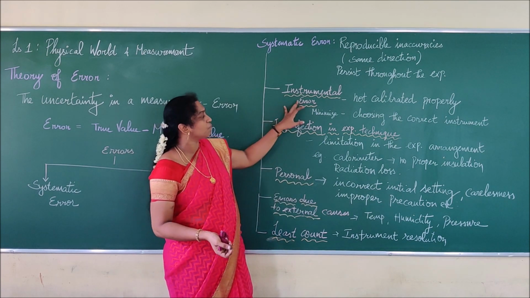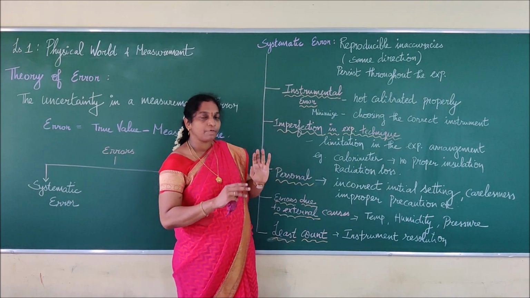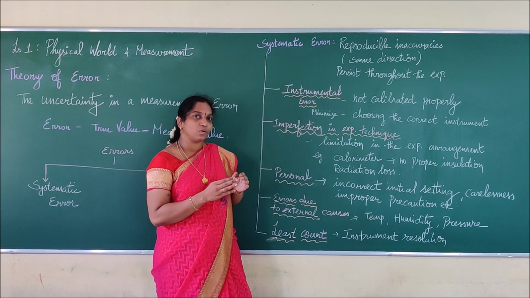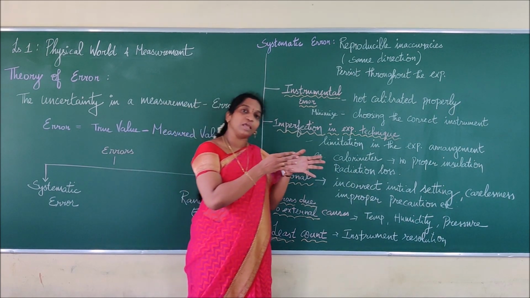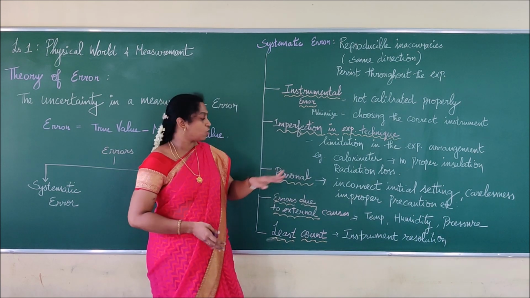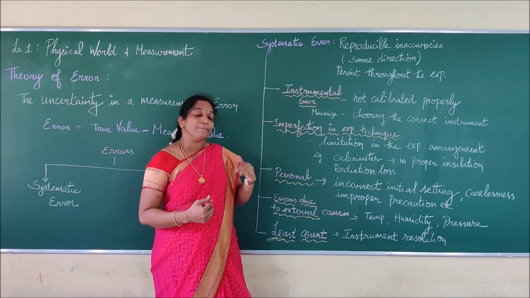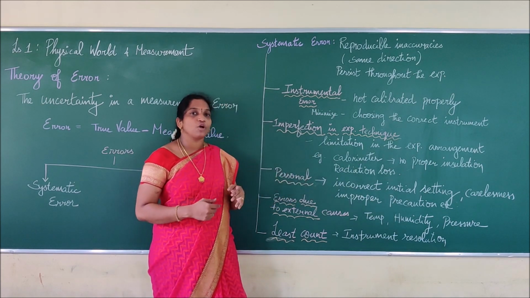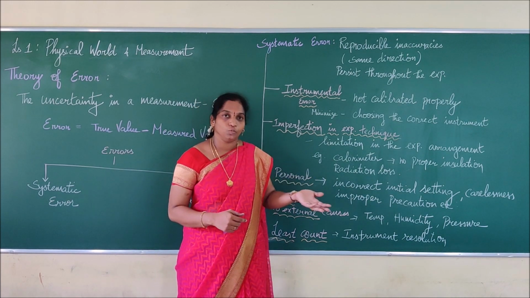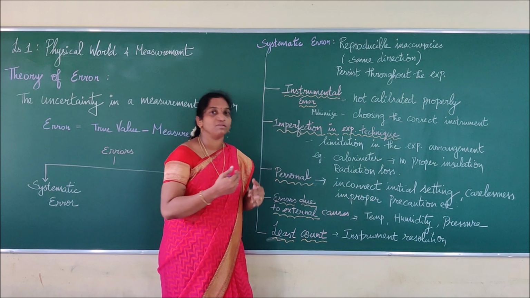The first one, instrumental error, depends purely upon an instrument fault, right? Imperfection in experimental technique depends upon what? Our fault. If we are not taking precautions in doing the experiment, we will find the error, right? The personal error is fully the fault of the person who makes a mistake by measuring with a careless mind. So instead of writing 20 degrees or 25 degrees, they can write 52, right? That means reversed things will be there. Instead of 12, they will say 21.